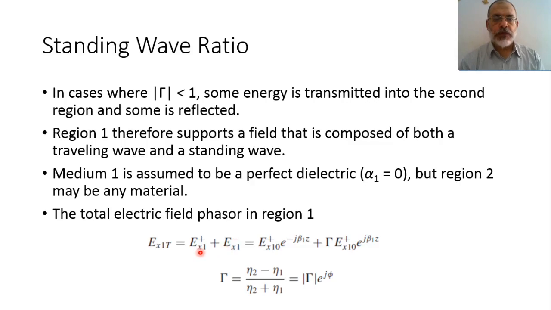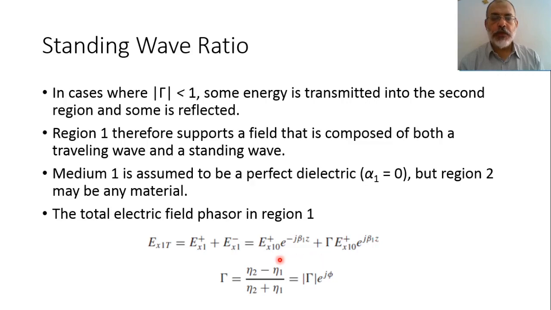Effectively, the incident phasor can be represented as the amplitude Ex10 plus multiplied by the forward propagation factor e to the power minus j beta 1z, while the reflected phasor can be represented as the reflection coefficient gamma multiplied by the amplitude of the incident field Ex10 plus multiplied by the backward propagation factor e to the power j beta 1z.